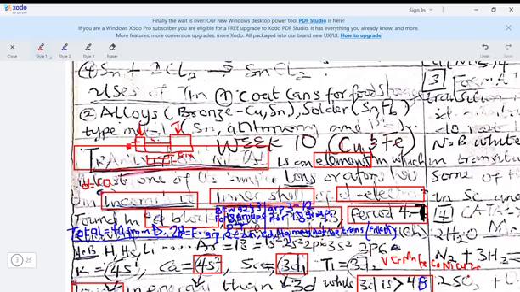From the definition of transition metals, they said those ones that are not completely filled. So if we look at those that are not completely filled, we begin to remove some of them. For example, we have to remove zinc. Zinc will not be considered as part of transition metals. Why? Because zinc is completely filled.